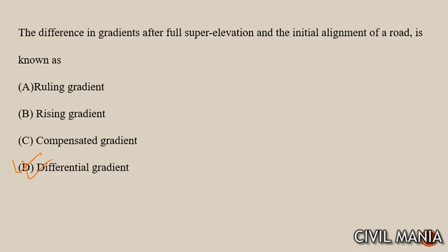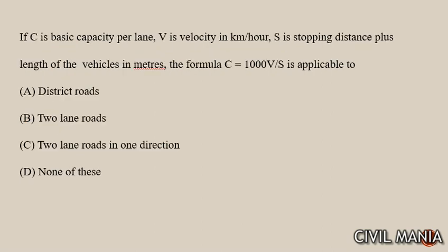After this, next question is the camber for hill road in case of bituminous surfacing. For hills we will provide 2.5%. After this, next question is if C is the basic capacity velocity, the formula C is equal to 1000 into B by S is applicable for the 2-lane roads but in one direction only.